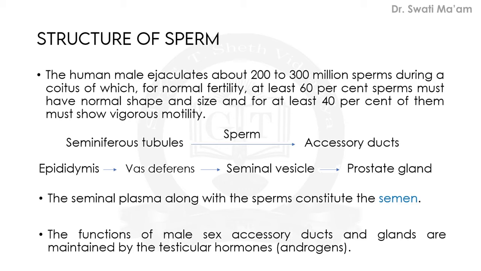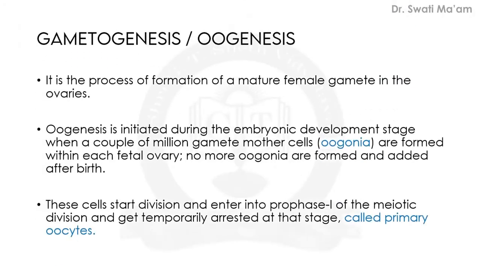The functions of male sex accessory ducts and glands are maintained by the testicular hormones, which are known as androgens. So androgens play an important role in all these events. So here we will be completing the process of spermatogenesis. We have completed it in two parts. Now next topic,